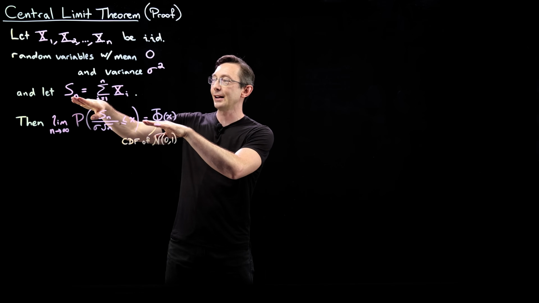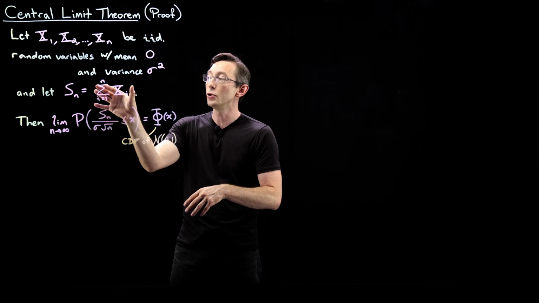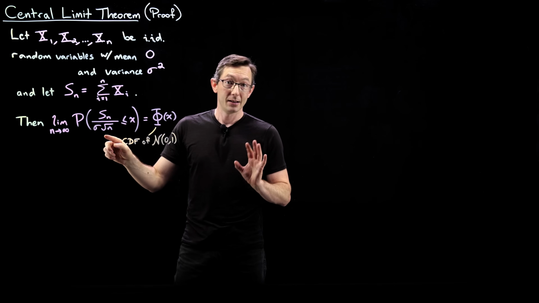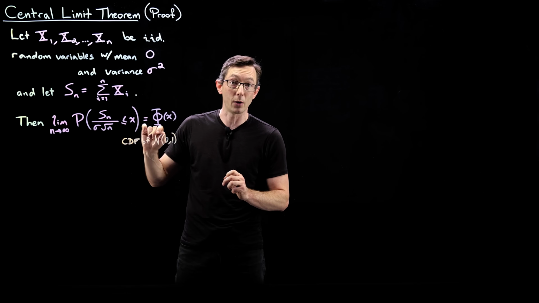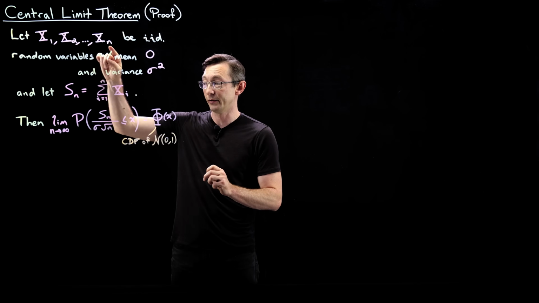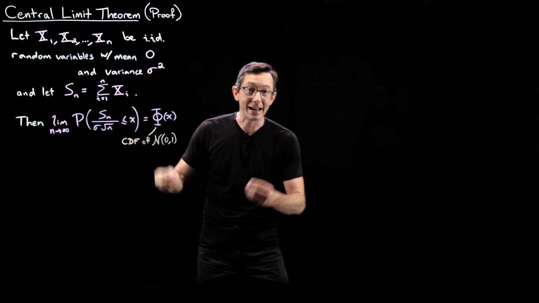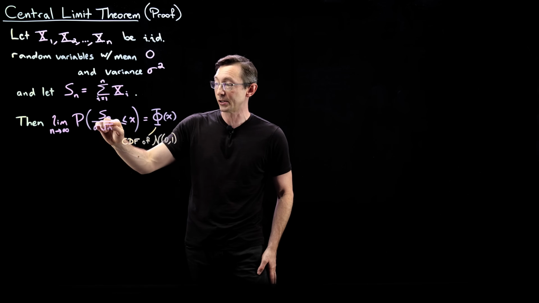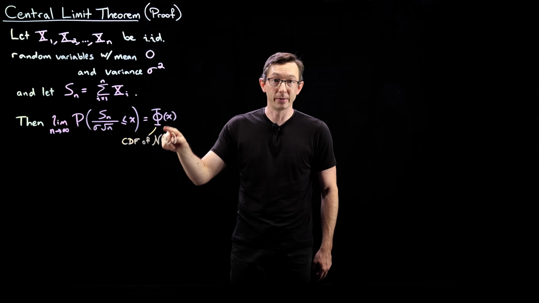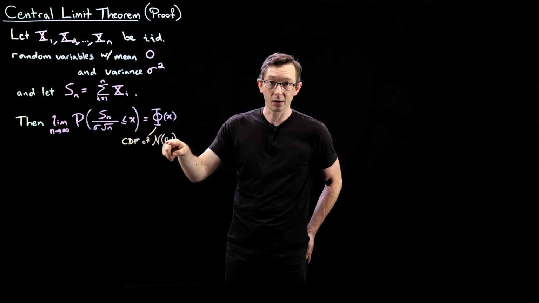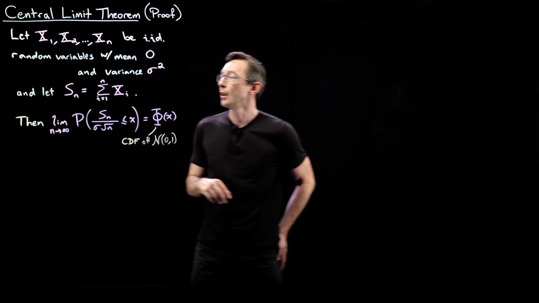This S is not going to have standard deviation 1, okay? So I'm going to have to normalize it by its standard deviation, which in this case is going to be sigma times the square root of n, where n is the number of these random variables. So if I take Sn divided by its standard deviation, sigma times square root of n, then that random variable will become normally distributed with a standard unit normal, mean 0, standard deviation 1.